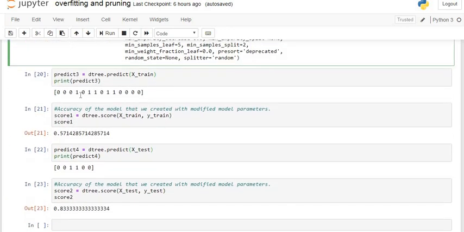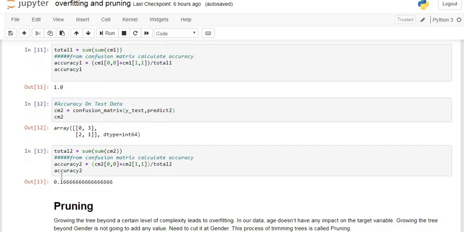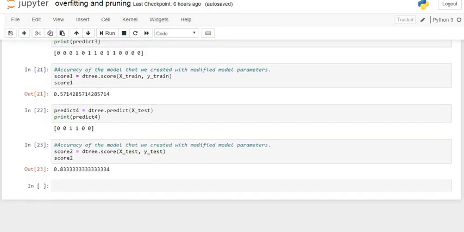Our training dataset accuracy is 57% and our testing dataset accuracy is 83%. The testing accuracy in the overfitted model is only 16%, but when we use pruning, the testing dataset accuracy is 83%. That is, we get a generalized model after applying the hyperparameters, that is after pruning the decision tree.